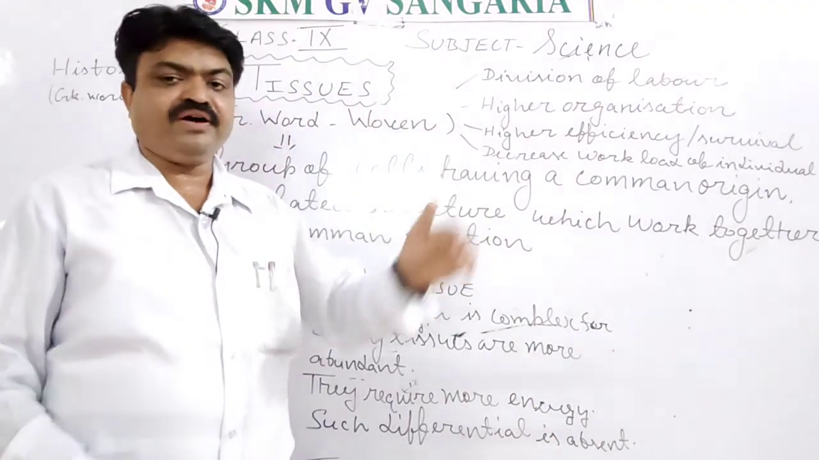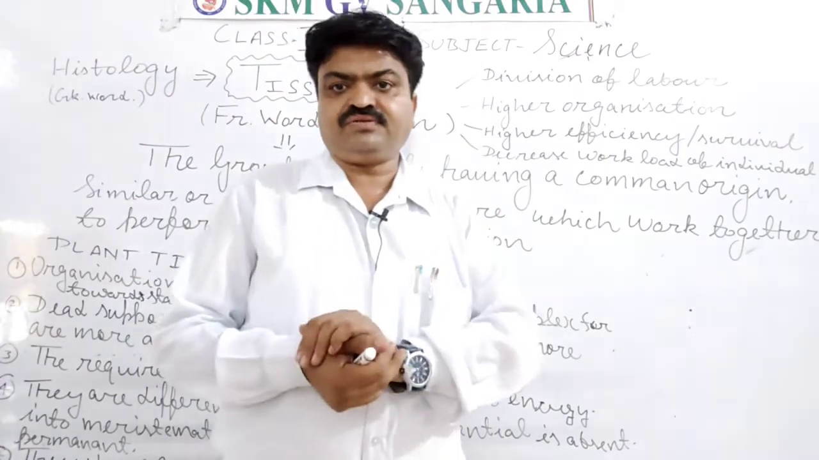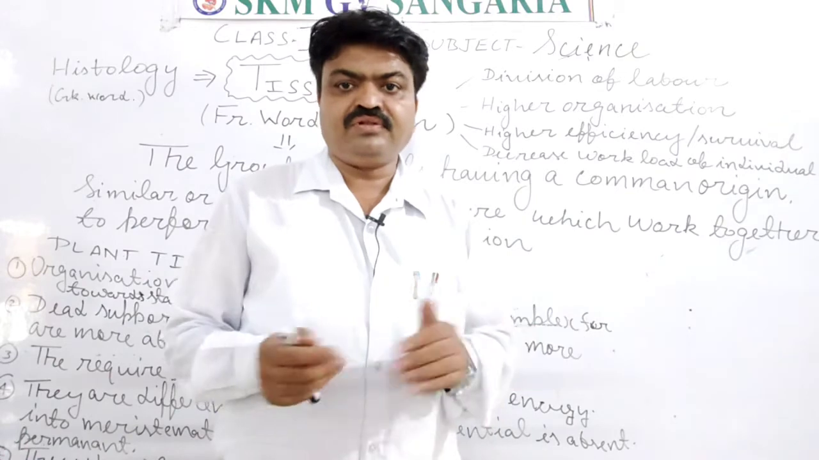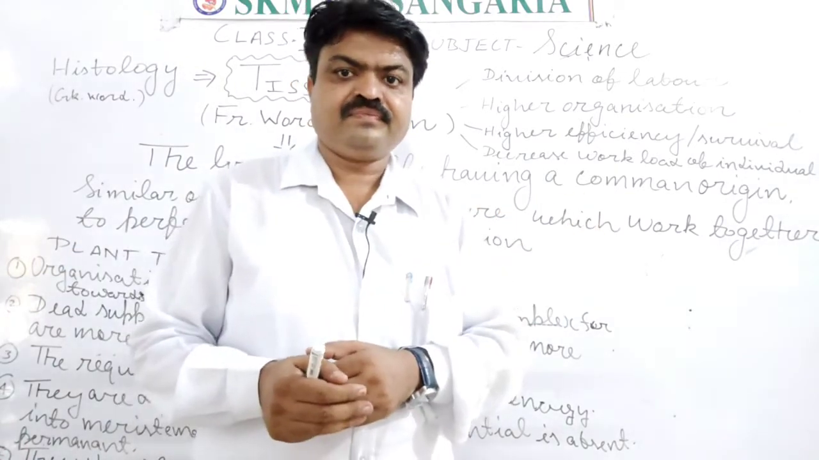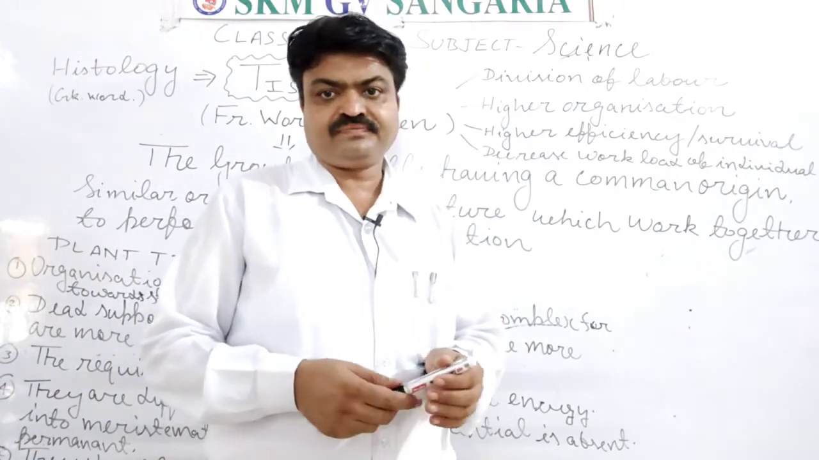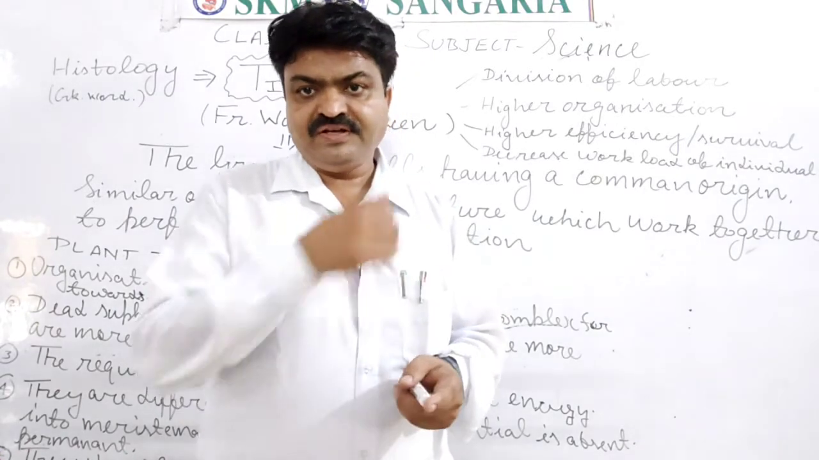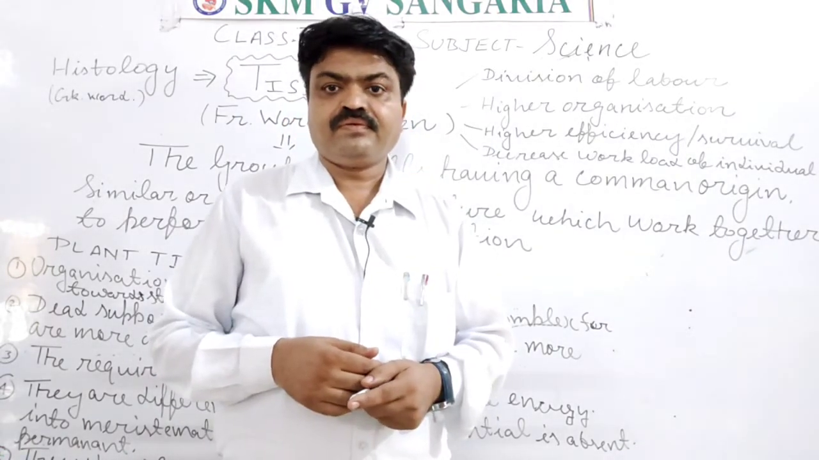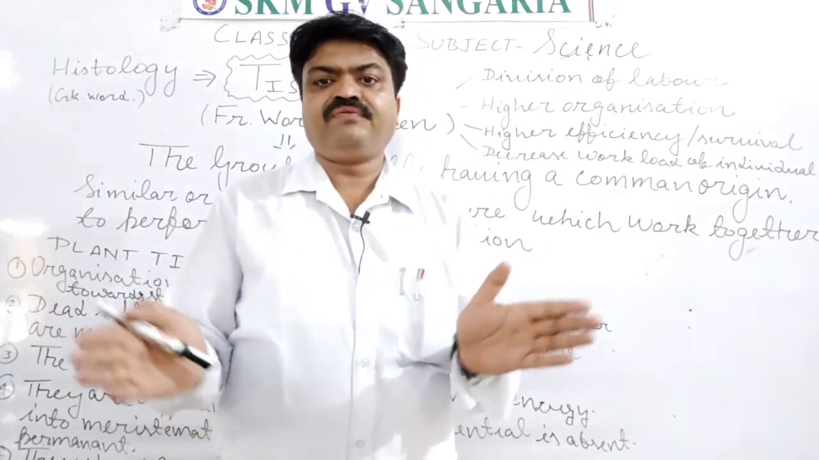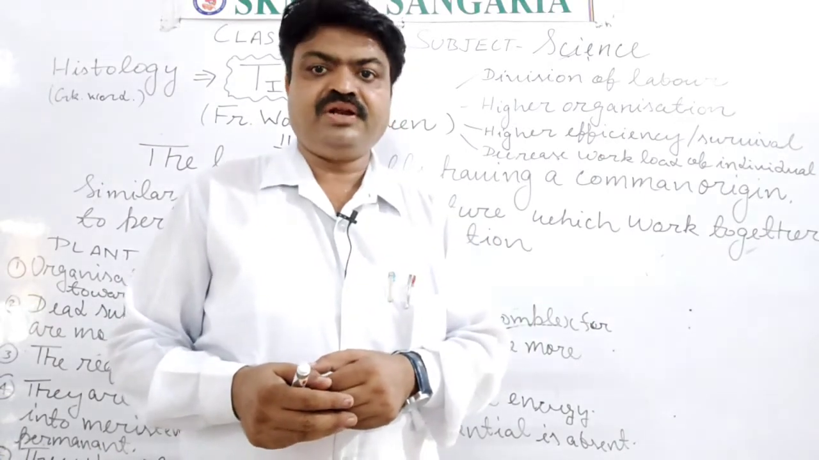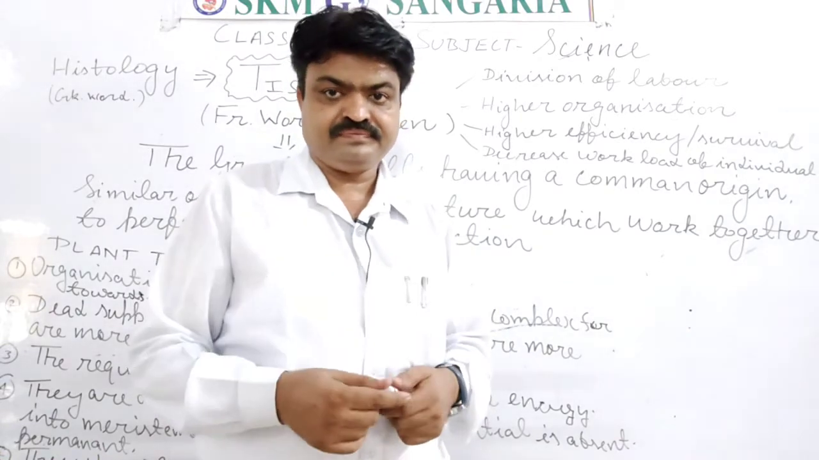Next is decreasing the workload of individual cells. Like in one organization, student, like in the school, there are different persons found. Teachers' work is to teach you. Office person's work is to coordinate the work properly, coordination of the work. Peon's work is for cleaning.